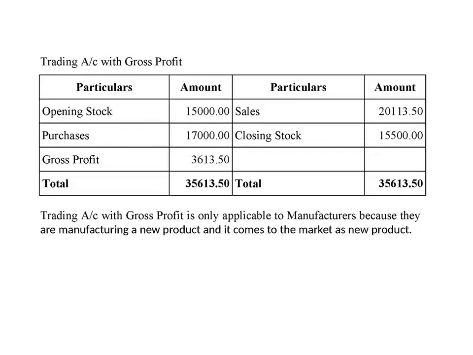Trading account with gross profit. Opening stock 15,000. Purchases 17,000. Sales 20,113.50. Closing stock 15,500. And the gross profit is 3,613.50. The trading account with gross profit is only applicable to manufacturers because they are manufacturing a new product and it comes to the market as a new product.